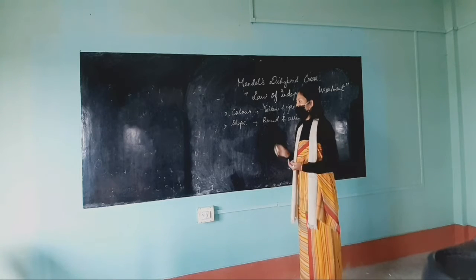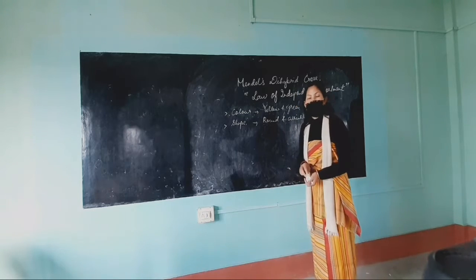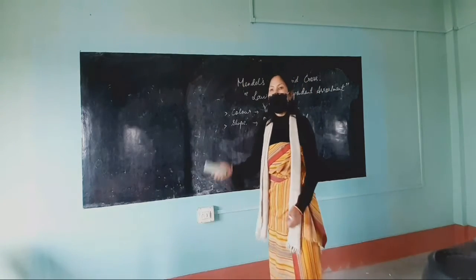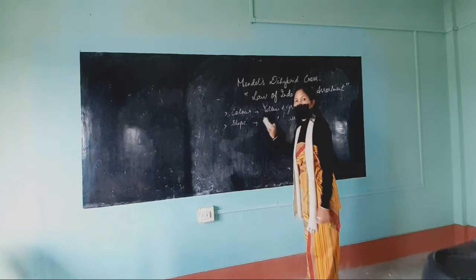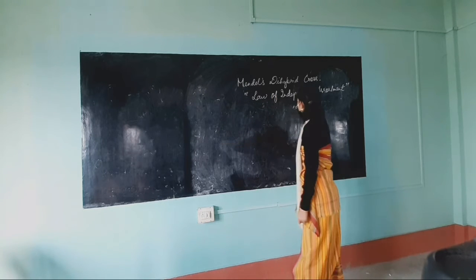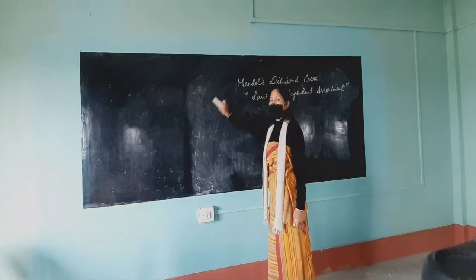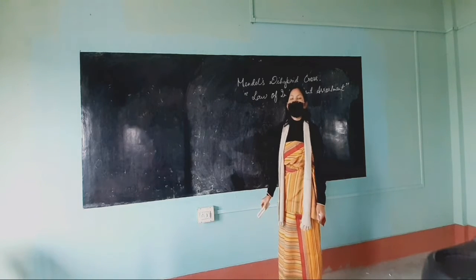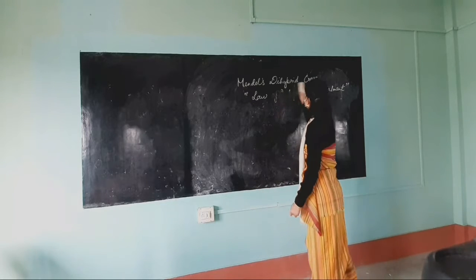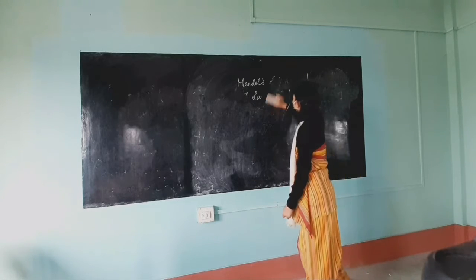Okay? So with the help of a cross, we shall see how the result is obtained, and it will of course follow the same rules as in his first and second laws, the law of dominance and the law of segregation. Let us see how the cross can be done.